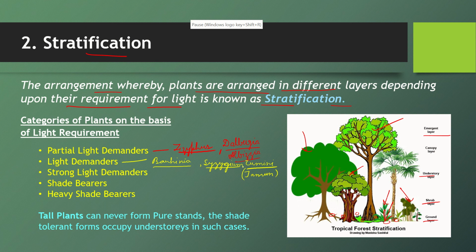Then there is another plant called Acacia catechu, from which we obtain Katha. So these come under the light demanders. Then we have strong light demanders. It means those plants which cannot bear shade at all. Okay, no type of shade is allowed. So they need proper light for their growth, high intensity light. And among this we have Bombax ceiba.